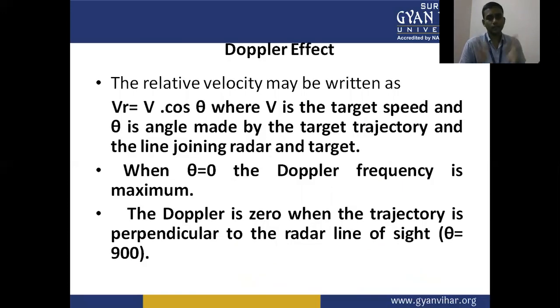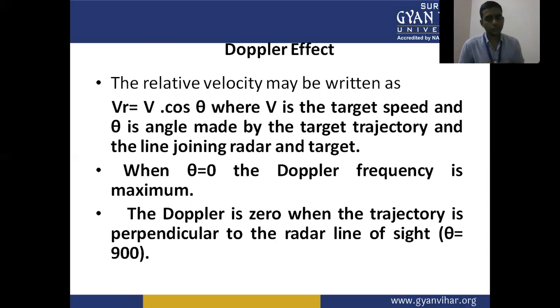The relative velocity may be written as Vr equal to V cos theta, where V is the target speed and theta is the angle made by the target trajectory with the line joining the radar and target.